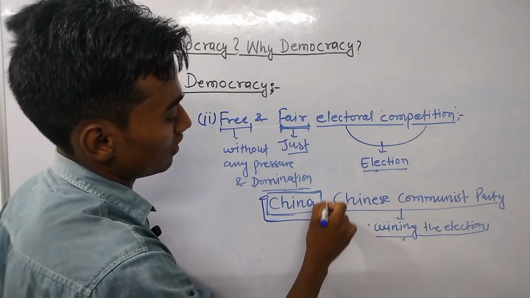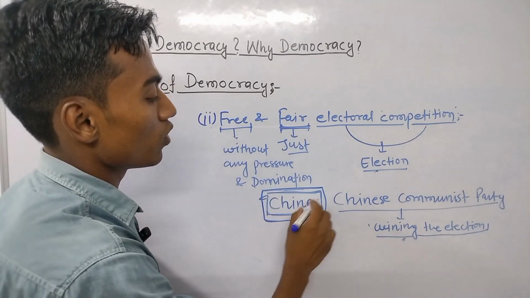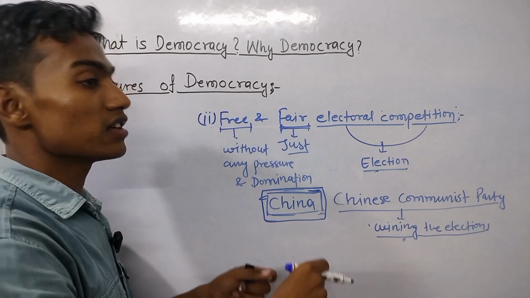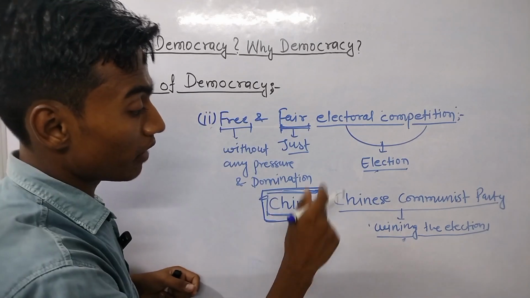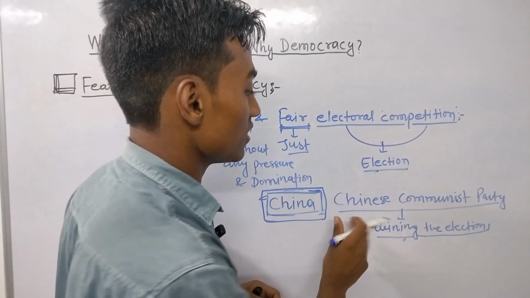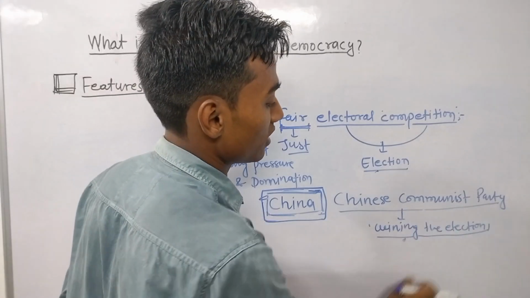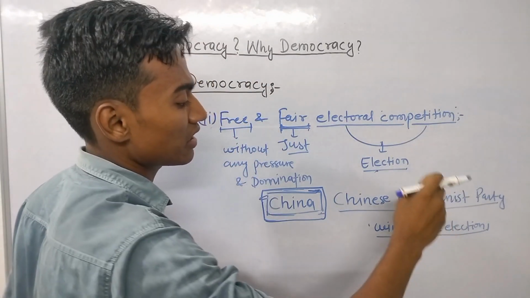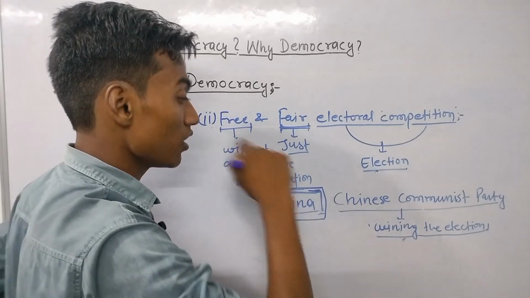China is still being ruled by only one party, the Chinese Communist Party, which wins the election again and again.